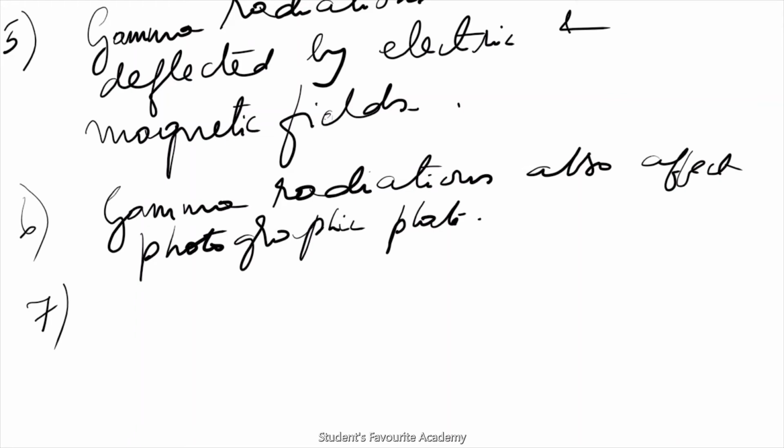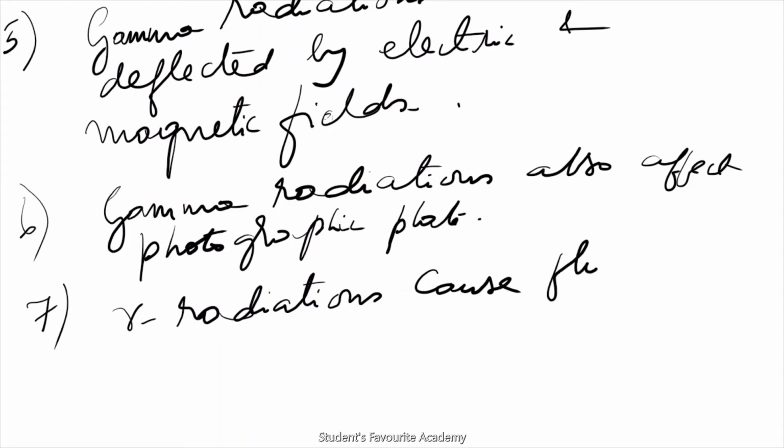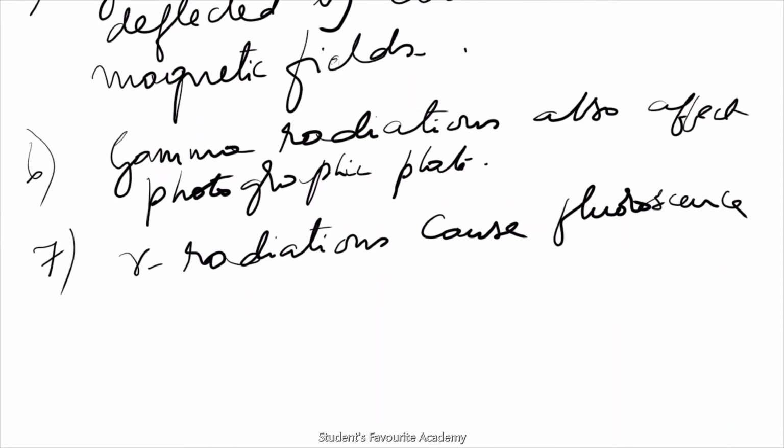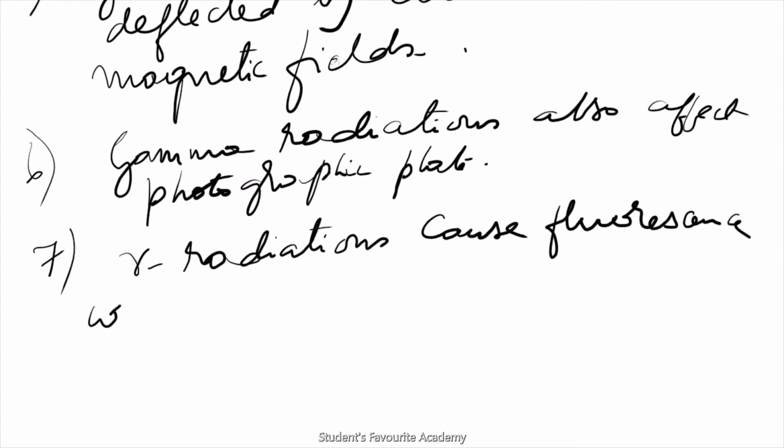This is another common property of all alpha, beta and gamma rays, that is they cause fluorescence.